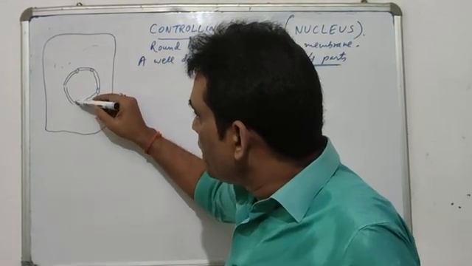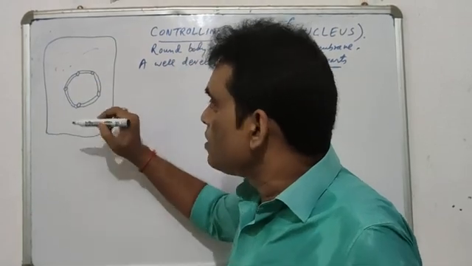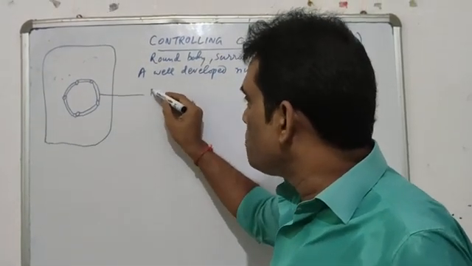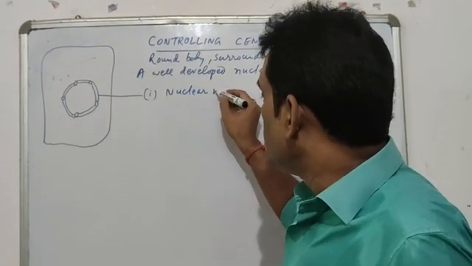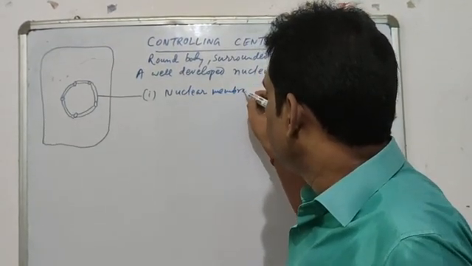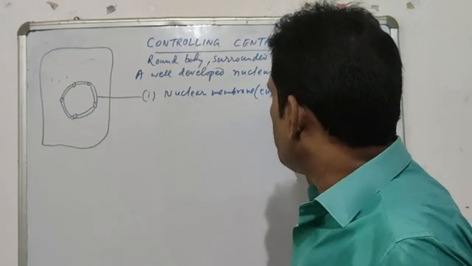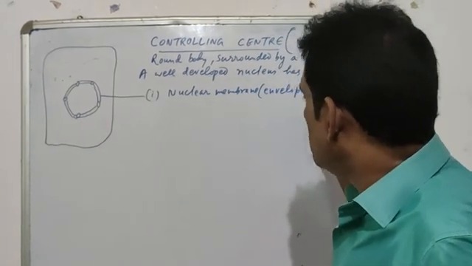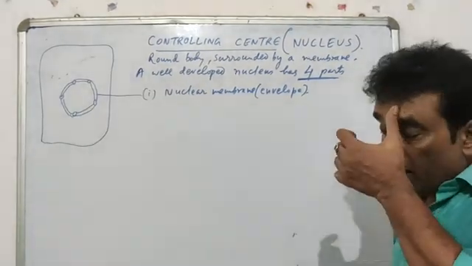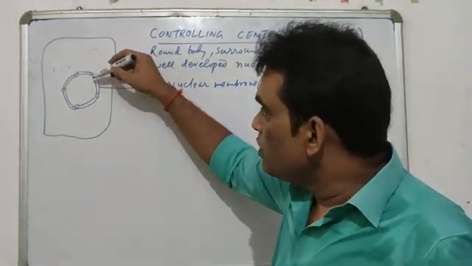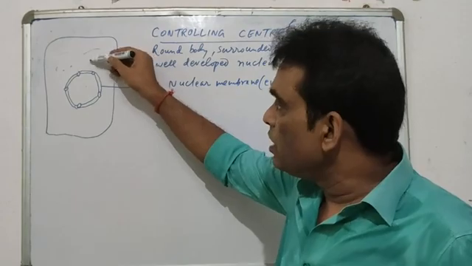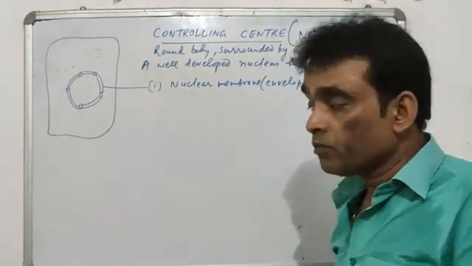This double membrane which surrounds this structure is called the first part of the nucleus, the nuclear membrane. Some writers even prefer to write it as nuclear envelope. It is a double membrane, has pores here and there, which connects the central part with the external raw materials.